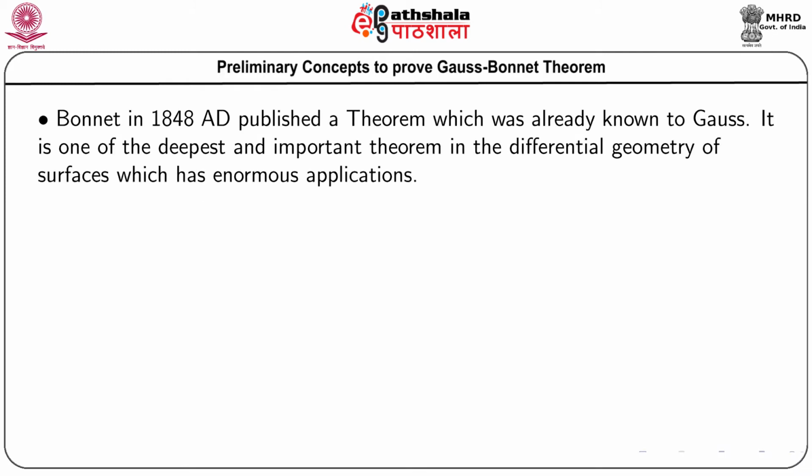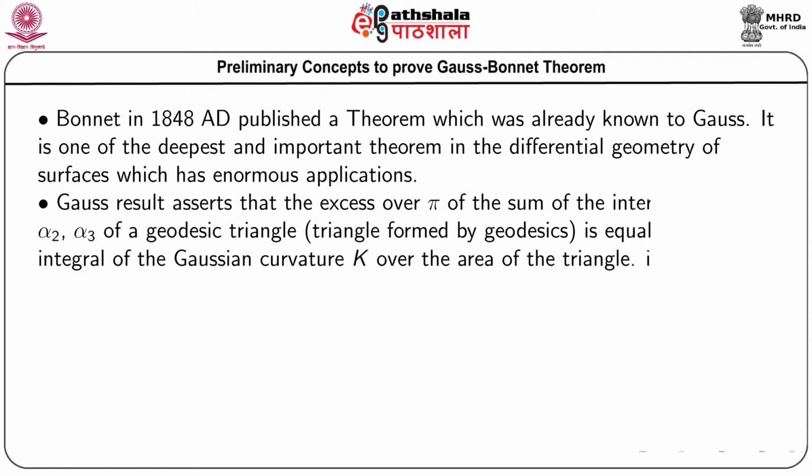I have just mentioned that Bonnet in 1848 AD published a theorem which was already known to Gauss, and it is one of the deepest and most important theorems in the differential geometry of surfaces, which has enormous applications.